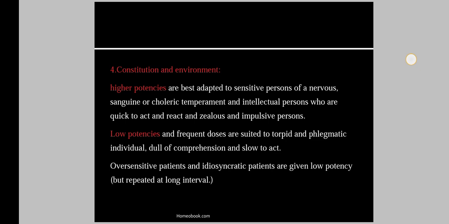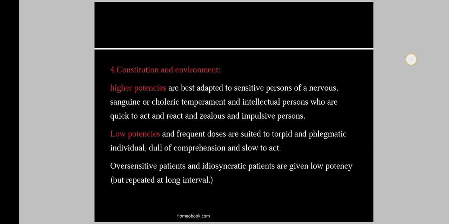In this, higher potencies are required for the nervous, sanguine, and choleric temperament, with intellectual persons who are quick to act and react, jealous and impulsive persons. And on the other hand, the low potencies and frequent doses are suited to torpid and phlegmatic individuals, dull comprehension and slow to act. These are the persons who are slow to act, and in them we require the low potencies.